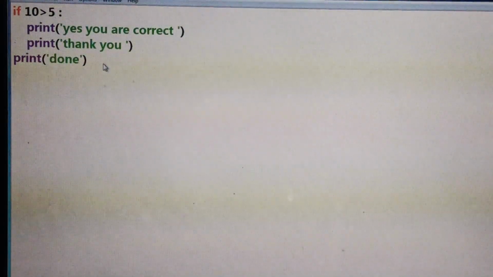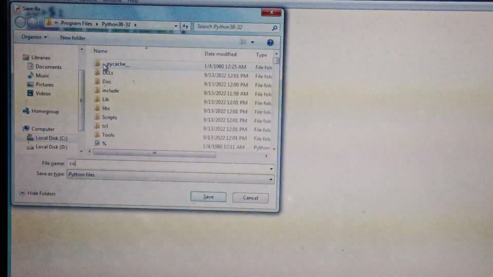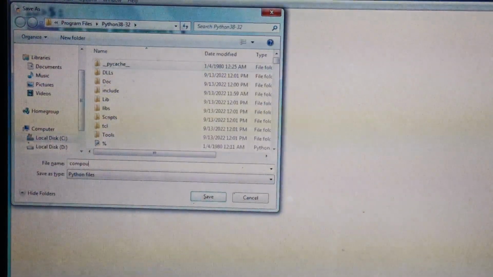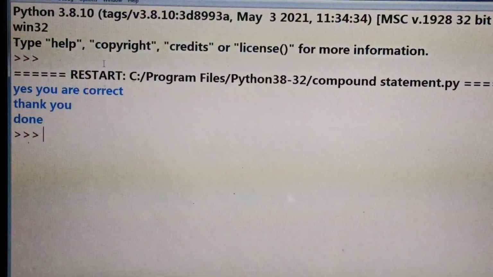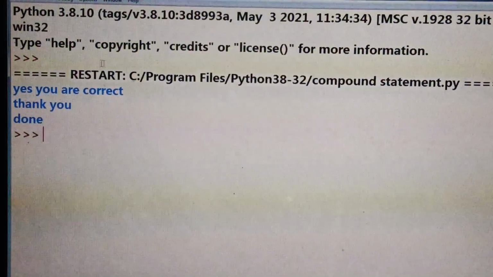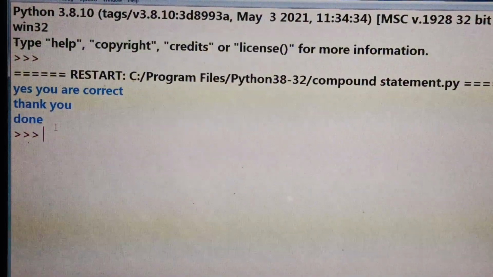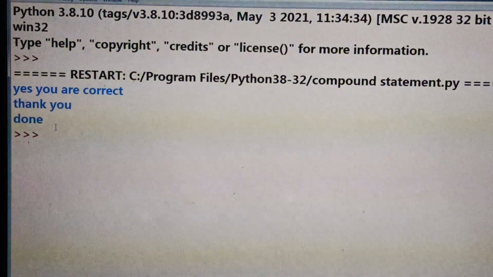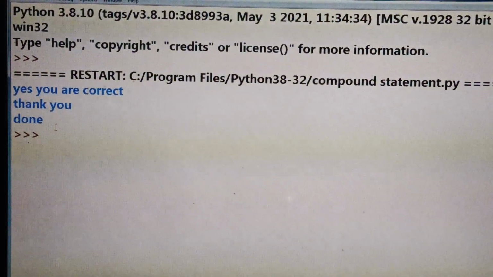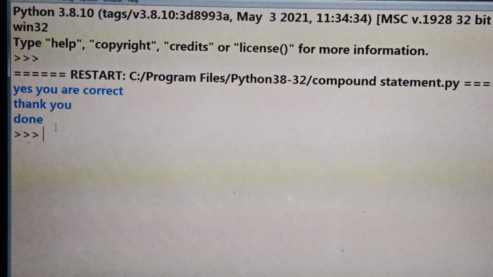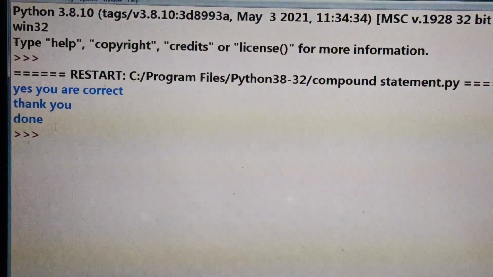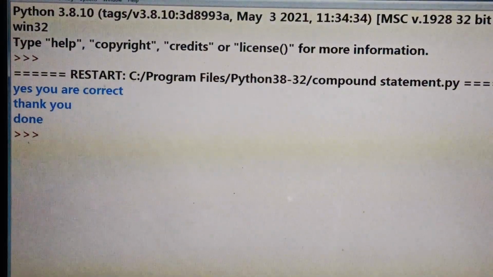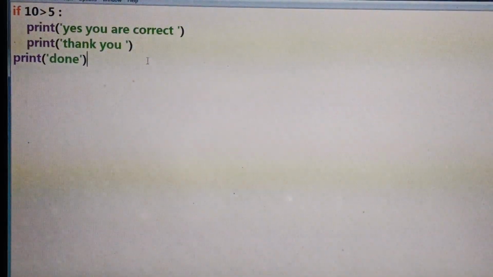So let me execute it. I first need to save it, as compound statement, done. So guys, just try to see the output. Don't bother about the output. Why? Because since you don't know what the if conditional statement is, as of now don't think about this output too much. I will explain the same thing once I start the conditional statements. The only purpose of showing this is to show you how to write the compound statement.